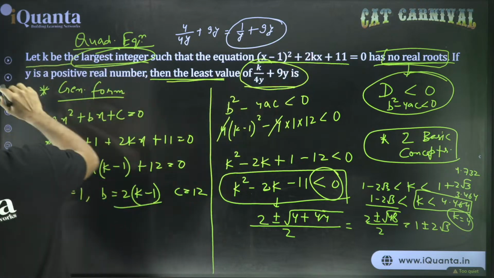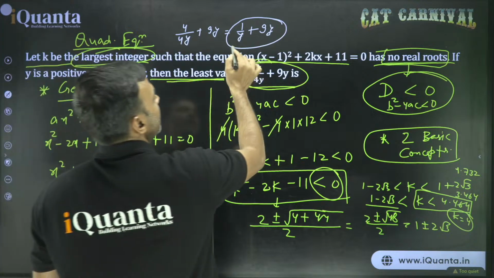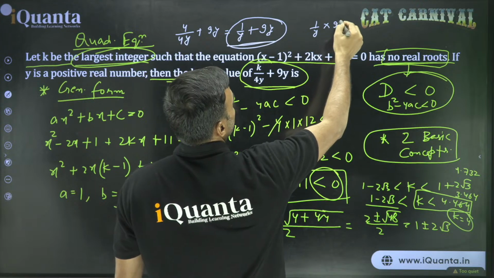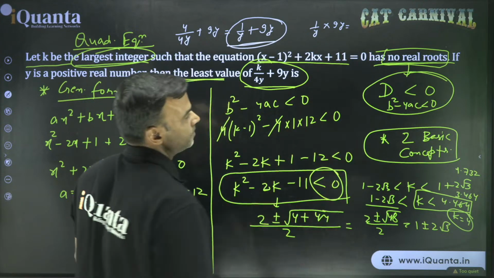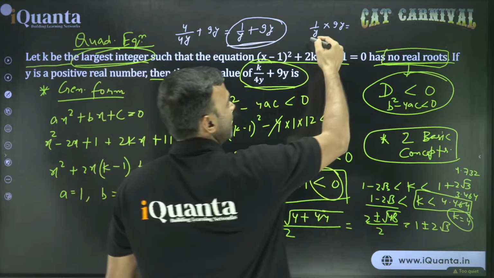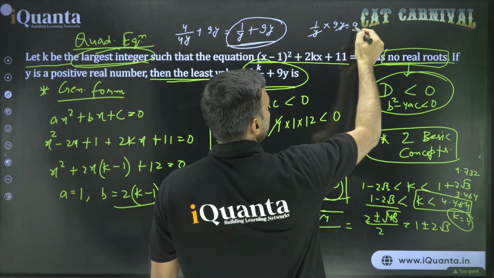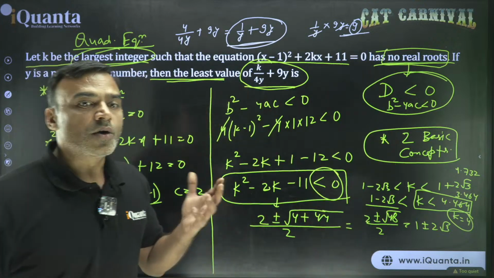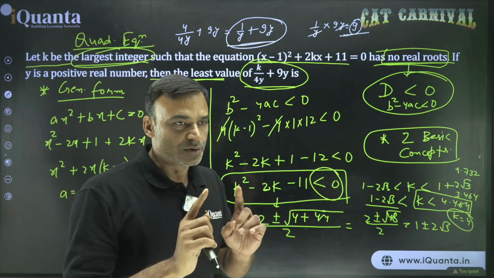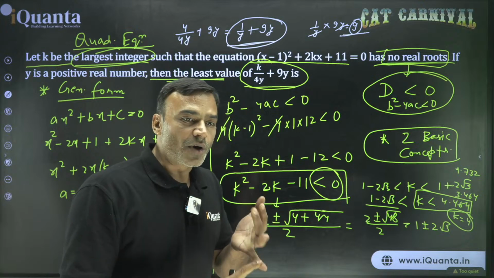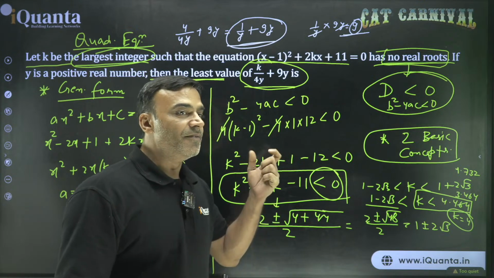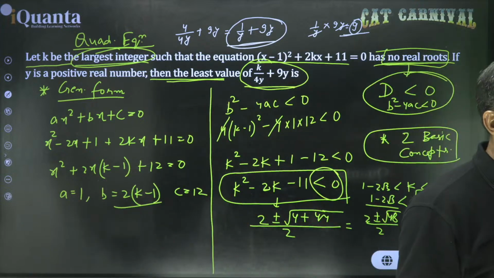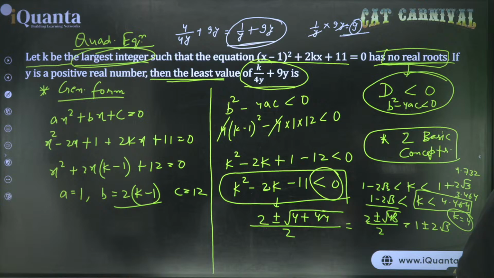For that, what we need to do is check their product. Check the product of which? 1 by y into 9y. Their product is how much? y and y cancel. That is equal to 9. So the product of the two items is a constant. Now listen to a rule here: if the product is constant, then their sum will be minimum when they are equal. I repeat, if the product is constant, then the sum will be minimum when they are equal.